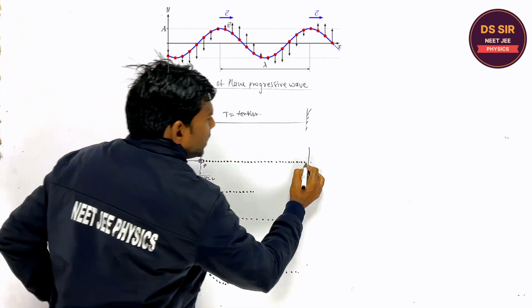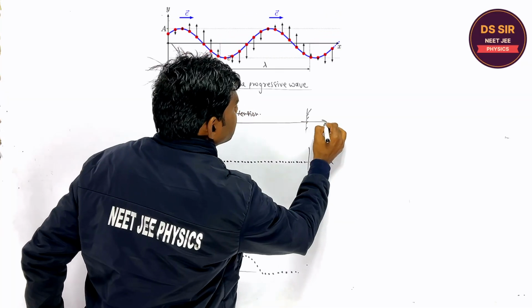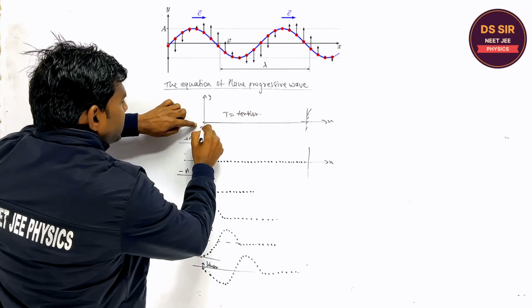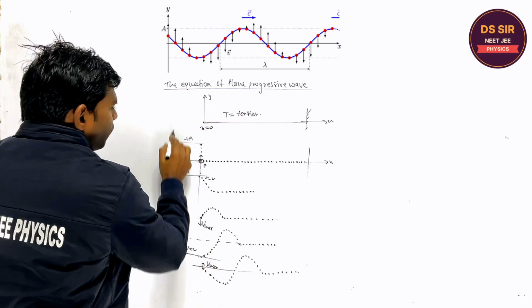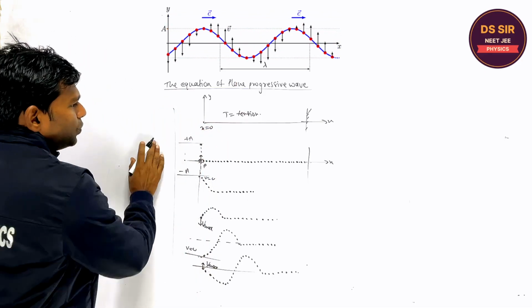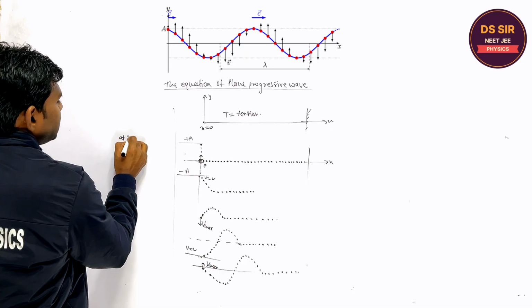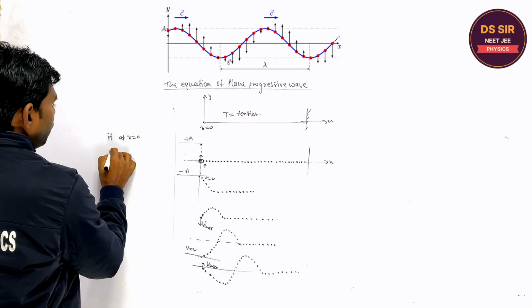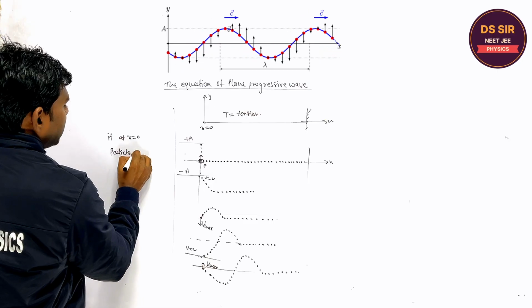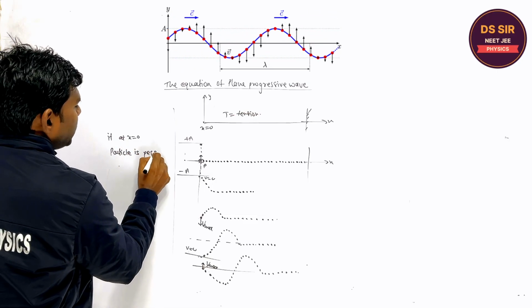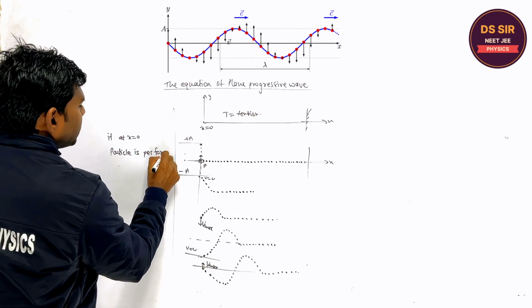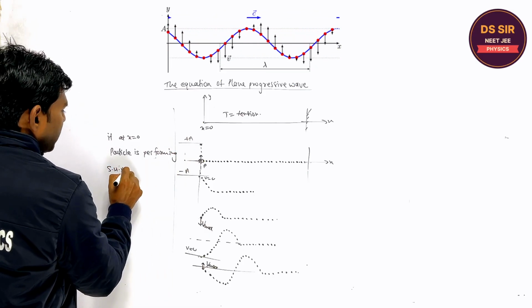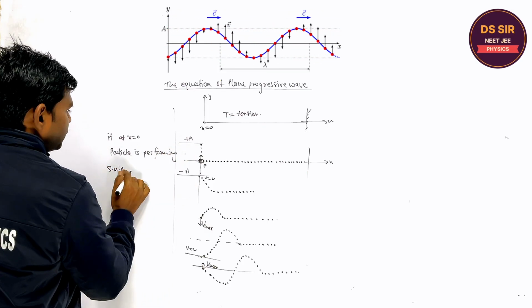So if you assume this to be the x-axis, and this to be the y-axis, and this is x equal to 0, what will you write? You will write that at x equal to 0, the particle is performing SHM. Amplitude is a.